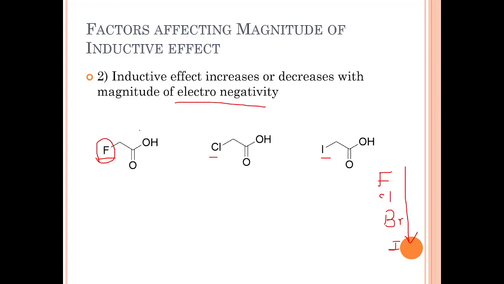So F has more inductive effect, so it will affect this acid strength. You can see here that fluoroacetic acid is more acidic than chloroacetic acid or iodoacetic acid.